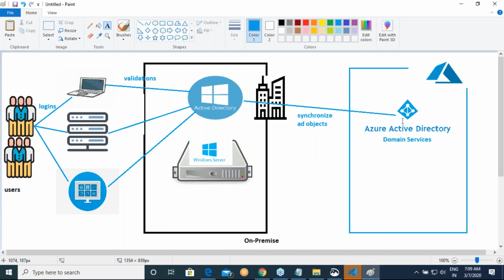And how do you sync your users to Azure Active Directory? There is more than one way, depending on what you want. Am I clear on this scenario? Anyone has any doubts? So in your organization, you have data, you have applications, and you have users, right? How will you get the same login even after you have moved to Azure? Otherwise, every time you have to say, now we have moved to Azure, so we'll have new usernames and passwords, please work on it. That will not work out, right?